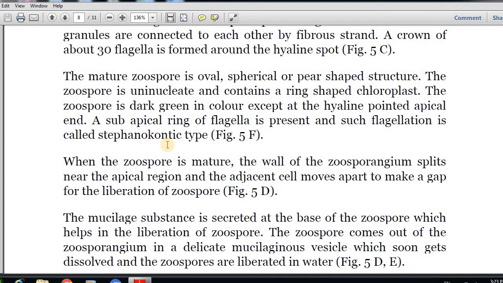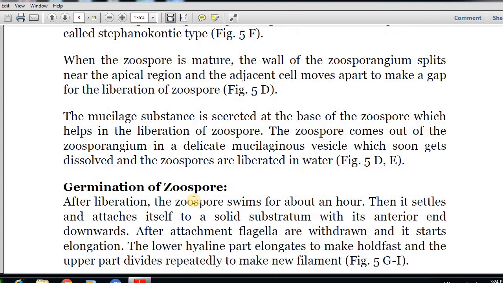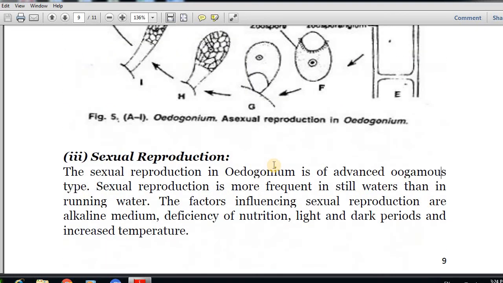Now, when the zoospore is mature, the wall of the zoosporangium splits near the apical region, and the adjacent cells move apart to make a gap for the liberation of zoospores. Mucilage substance is secreted at the base of the zoospore, which helps in the liberation of the zoospore. The zoospores come out of the zoosporangium in a delicate mucilaginous vesicle, which soon gets dissolved, and the zoospores are liberated in water. Now, the germination of the zoospore,